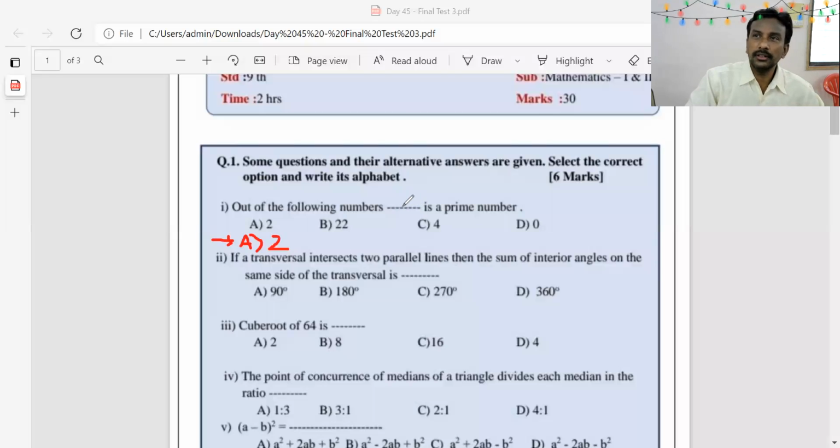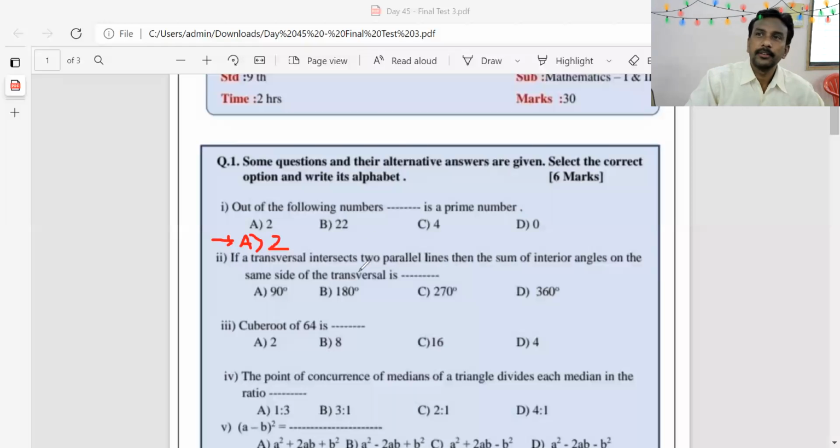Some students were filling these blanks. Only out of the following numbers 2 is a prime number. If you write 2, then you will get 0 marks. If you will write A, then you will get full marks. A 2. This is the correct alternative or option. You have to write down like this.